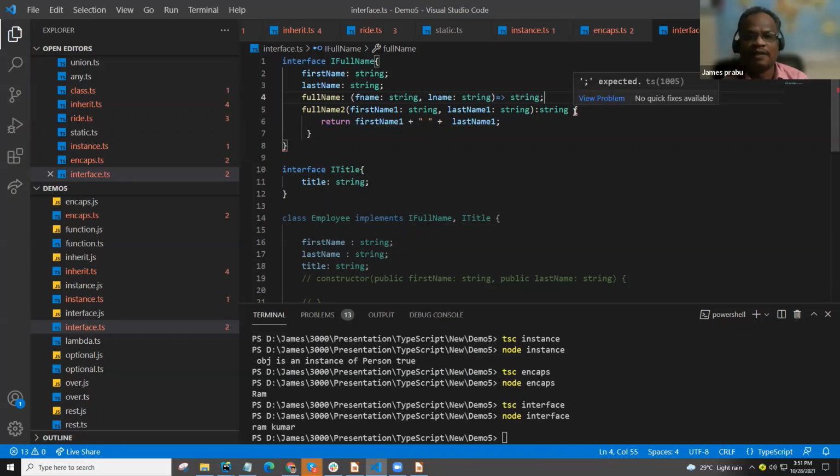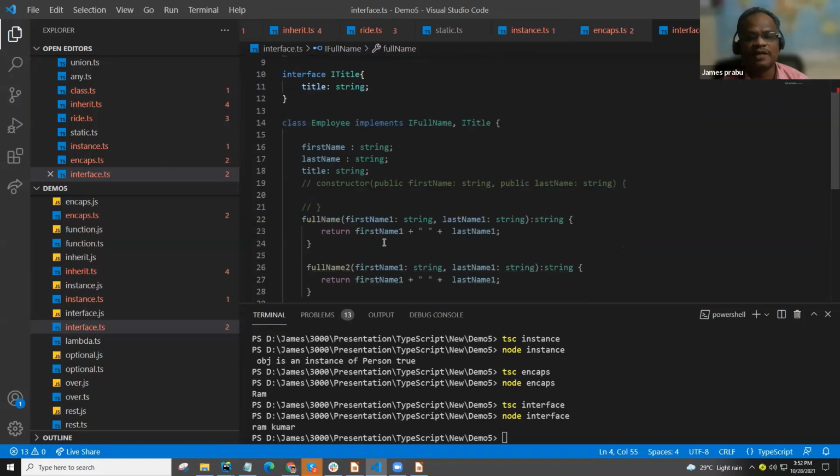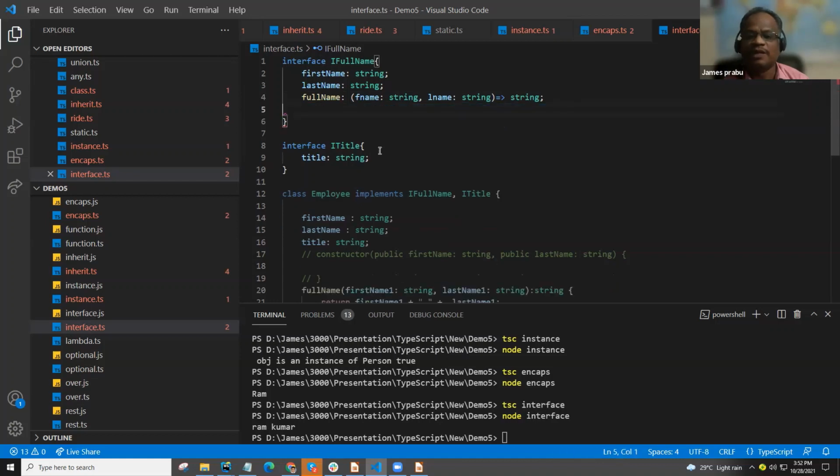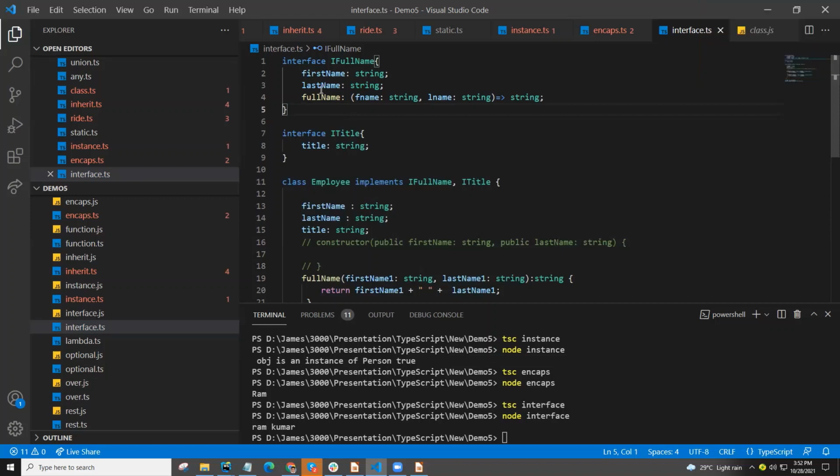A normal definition of interface means we can have the properties and the function declaration, not implementation. Implementation should be made in classes only. This is in TypeScript, but I am not familiar with Java. Anyhow, you compare how it is possible. But as per here, we cannot implement here. Okay, okay, sir.